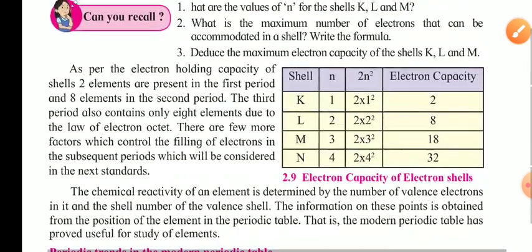In the next part we will talk about the periodic trends in the modern periodic table.